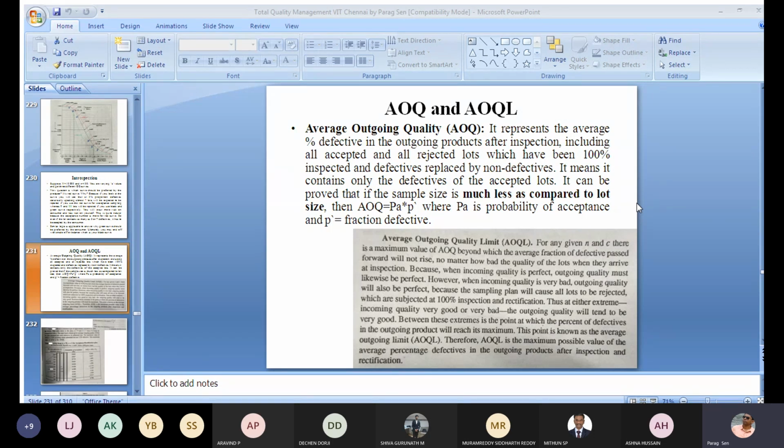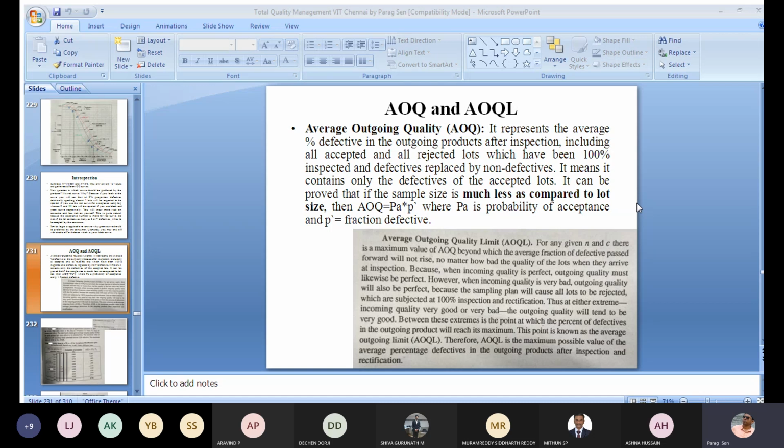Between these extremes is the point at which the percent of defectives in the outgoing product will reach its maximum. This point is known as the average outgoing quality limit, or AOQL. Therefore, AOQL is the maximum possible value of the average percentage defectives in the outgoing products after inspection and rectification. So you can understand that